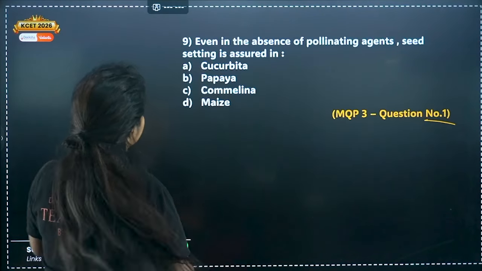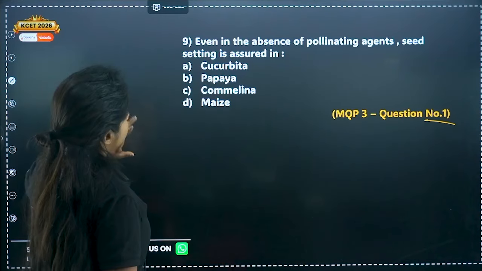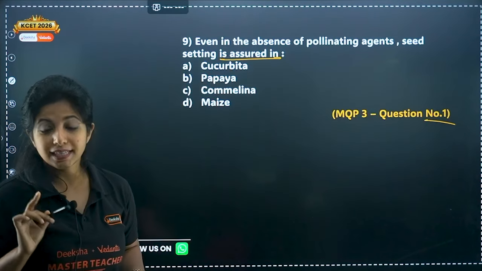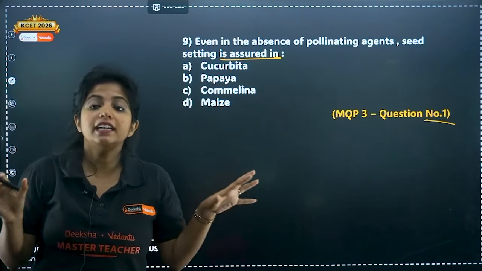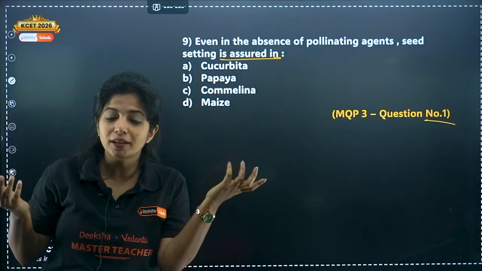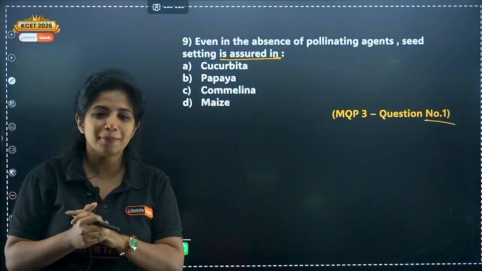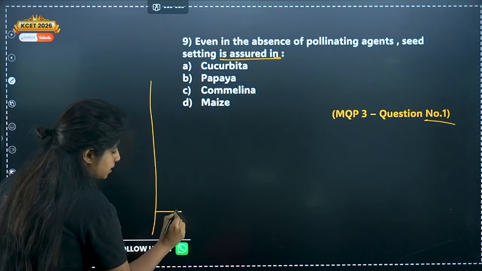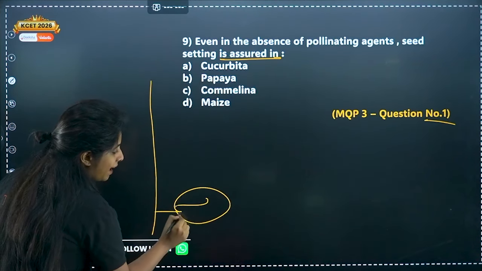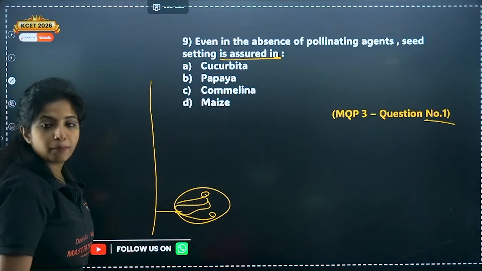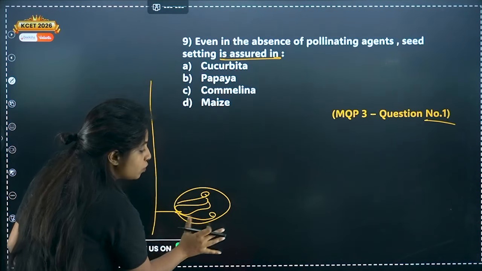Obviously no, right? So even in the absence of pollinating agents, seed setting is assured in. So I do not need pollinating agents. Without pollinating agents, ma'am, how can pollination happen? Basically, it can happen. Suppose the flower is like this. It is a closed flower having the male and the female part within this particular closed flower itself.